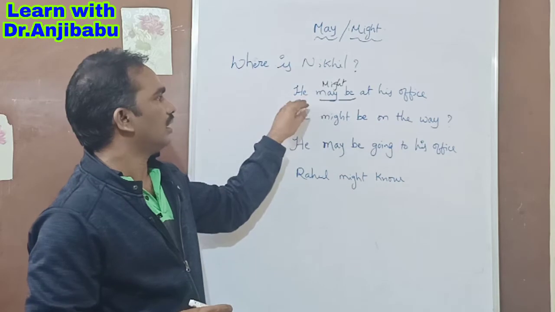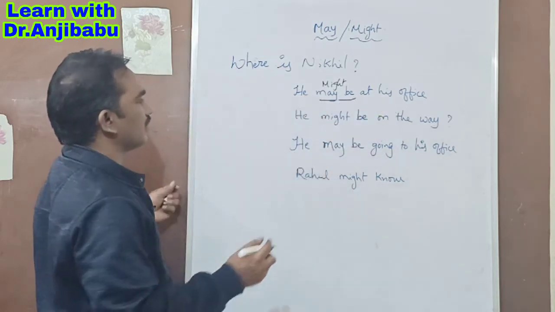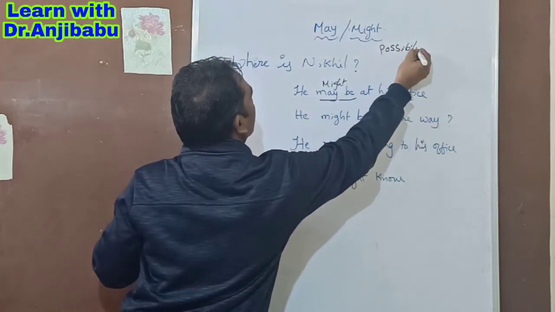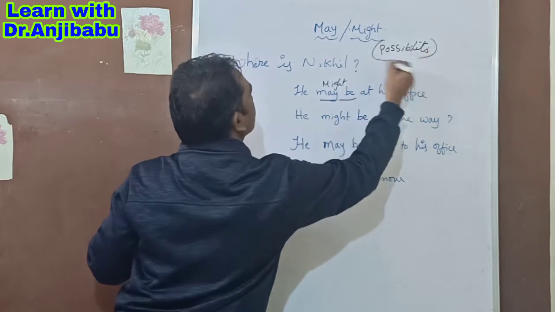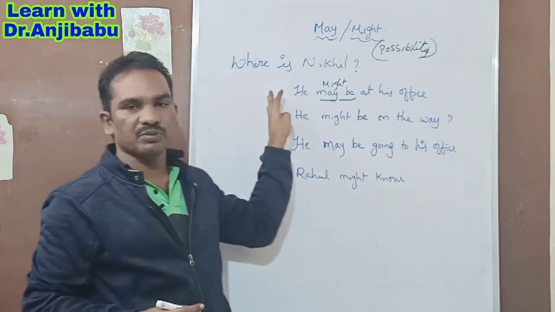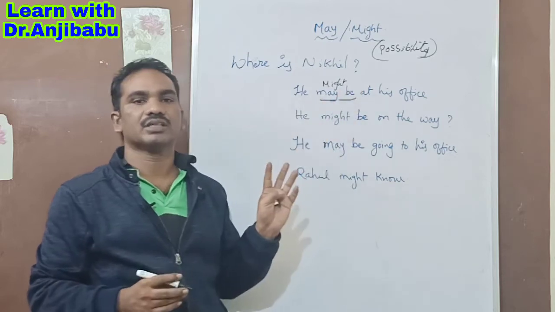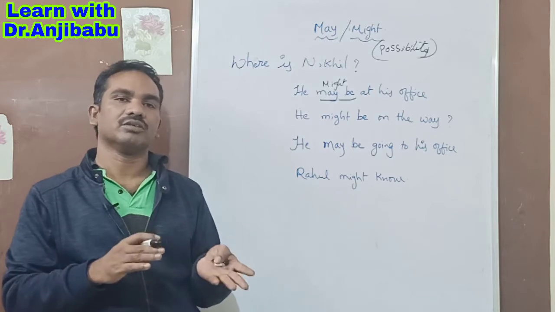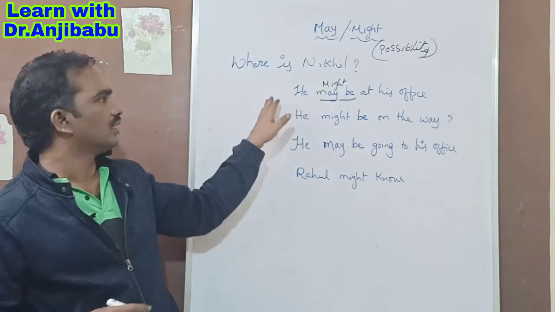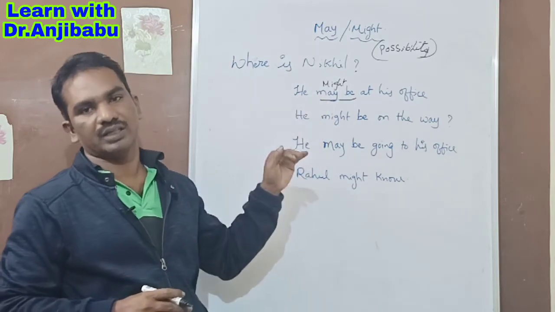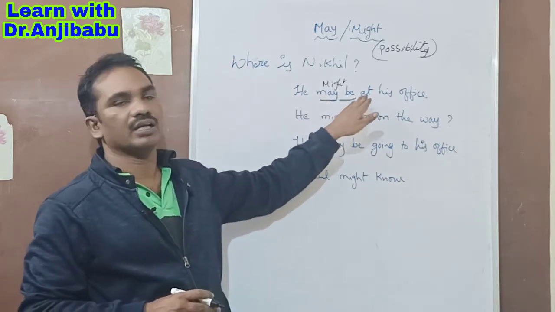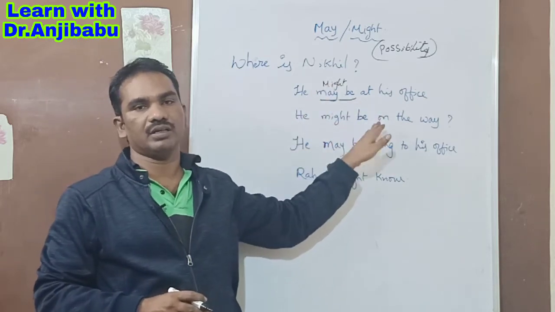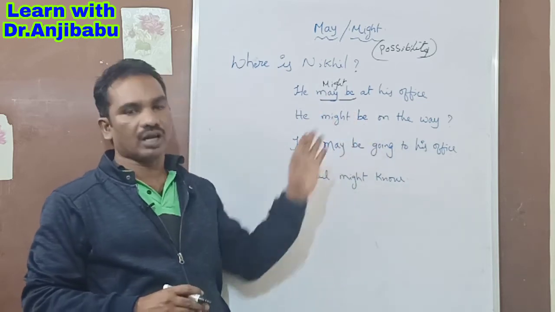So look here, he might be at his office. This means there is a possibility. It is possible that he is at his office. There is a chance, and there may not be a chance. That means he may be at his office, or he may not be at the office. He might be on the way. So there is a possibility, but we are not sure.